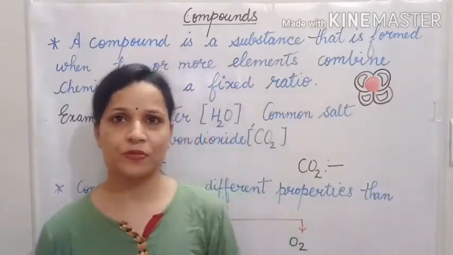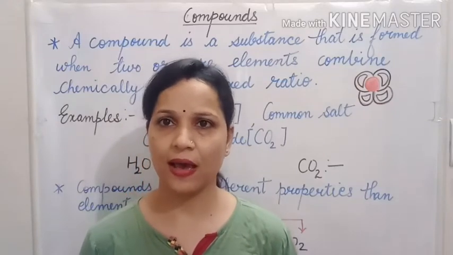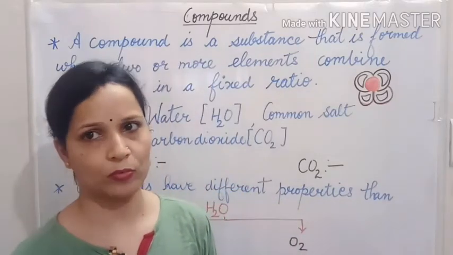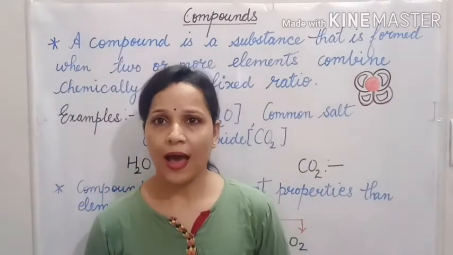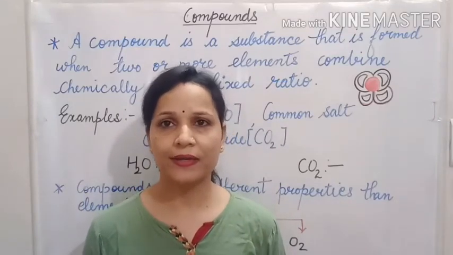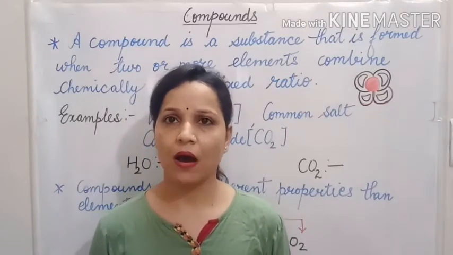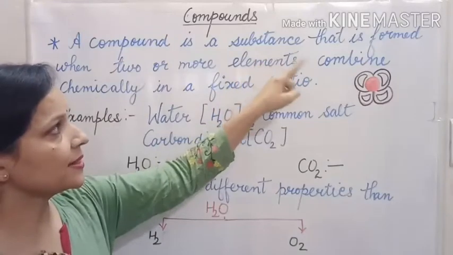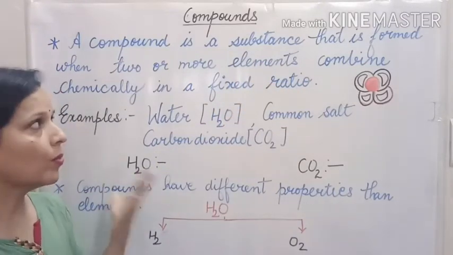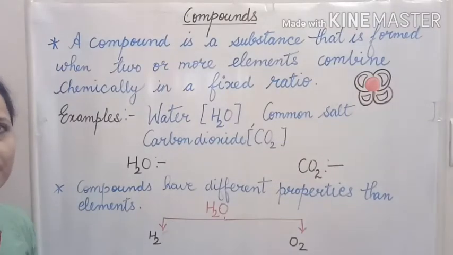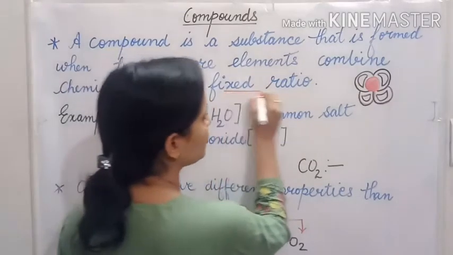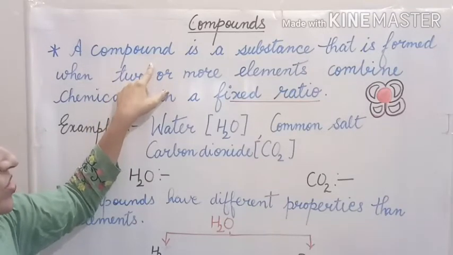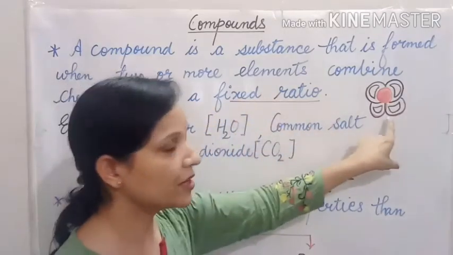Okay, children, now we will discuss another pure substance, that is compound. As you all know, pure substances are classified into 2 categories, element and compound. So in this video we will discuss compounds. Elements combine to form another pure substance called compounds. So what is a compound? A compound is a substance that is formed when 2 or more elements combine chemically in a fixed ratio.